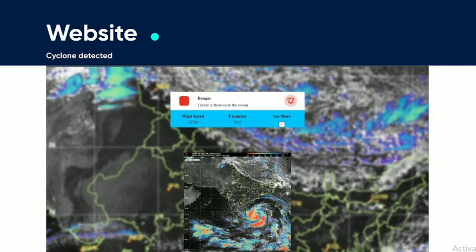So this is what our website looked like when the Fani image was passed into it. It shows that there is a danger, it gives an alert message that there is a threat, and it gives the wind speed it predicts and the intensity in terms of the T scale. Moreover, we also have a time lapse video which helps us track the movement of the cyclone.